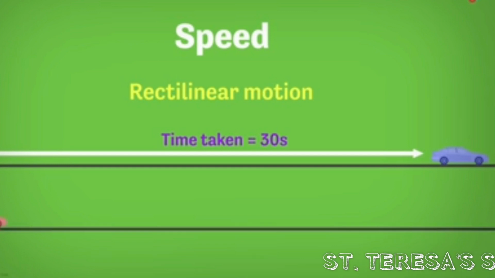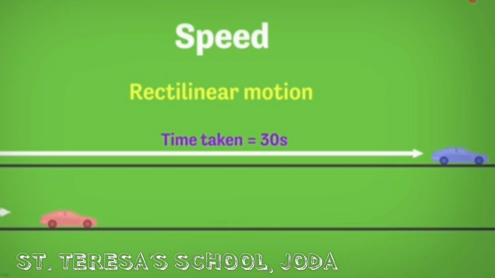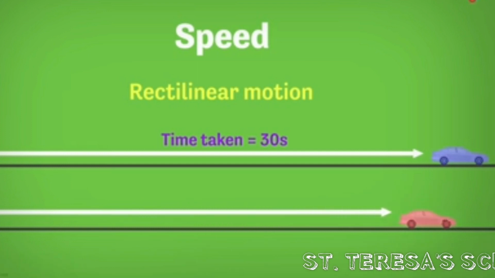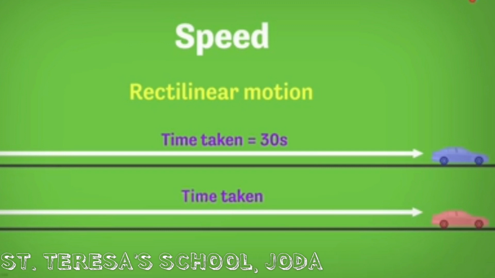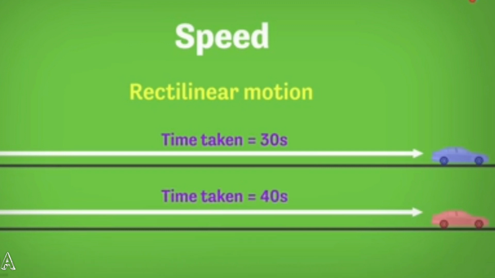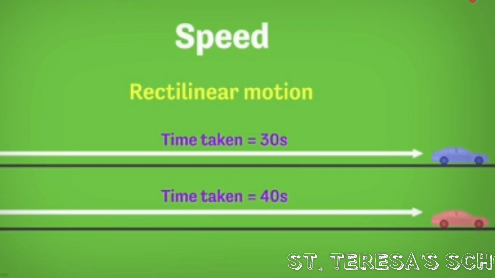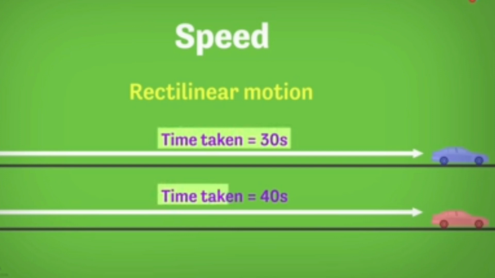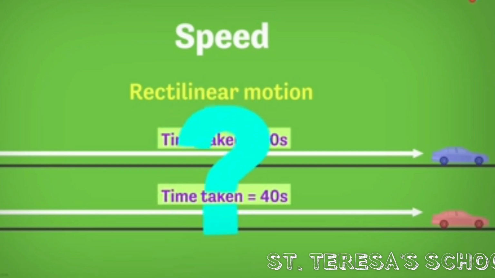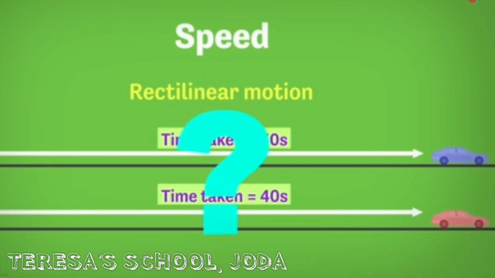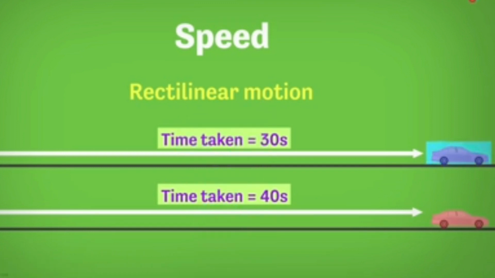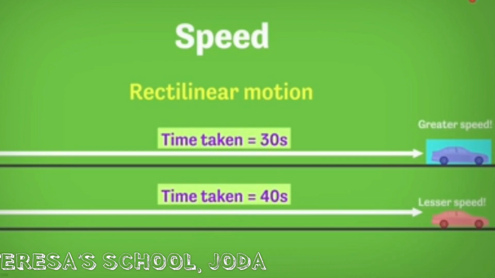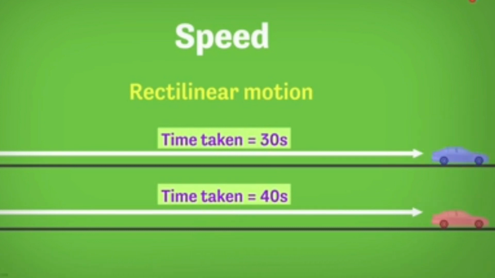Now consider another car which is similar to the first one. It's also moving in a straight line path adjacent to the first one. The time taken by this red car to cover the same length of road is 40 seconds. The blue car covered the path length in 30 seconds, while the red car covered the same path length in 40 seconds. Which one of them was moving with greater speed? By intuition, you can say that the blue colored car was traveling at a greater speed than the red one. Why? Because the blue car covered the same distance in lesser time.